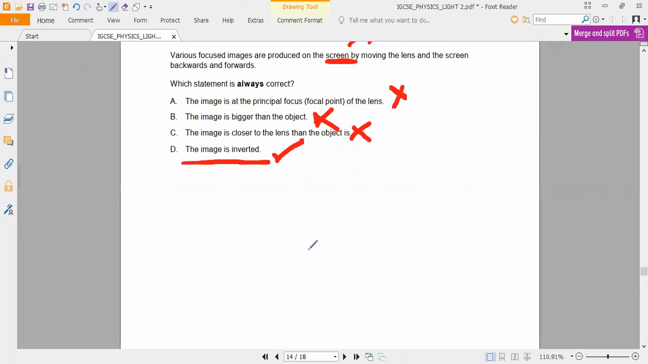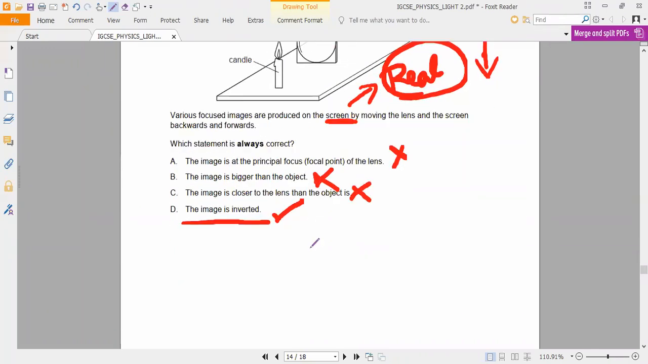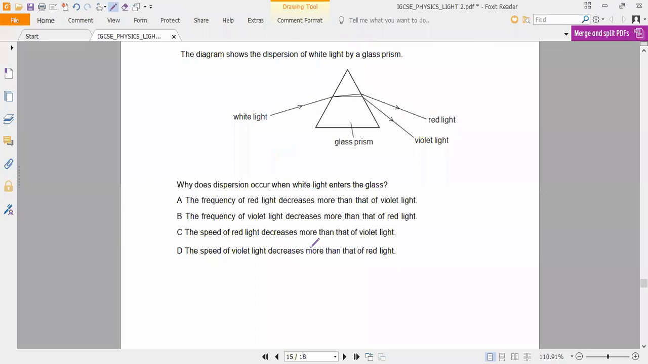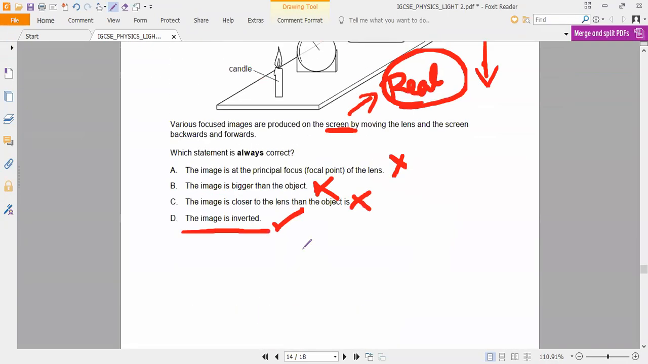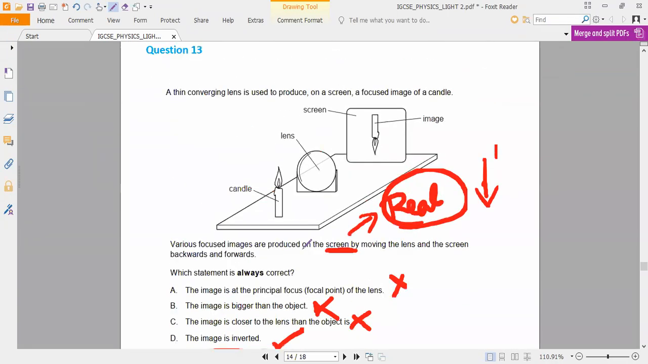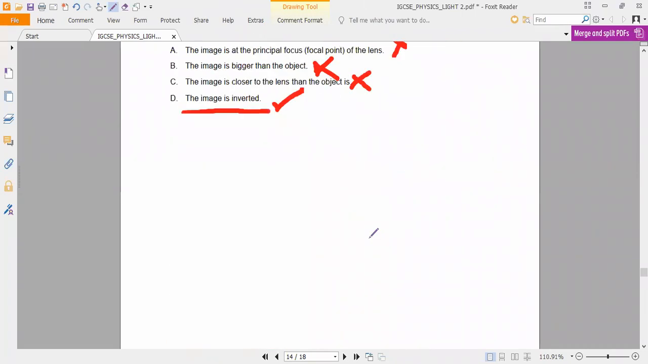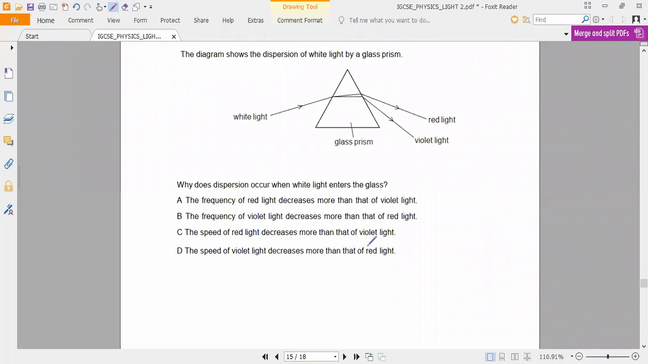Are you clear? Is it a difficult question? On screen means which image, real or virtual? Real. A real image is always an inverted image. That is the only thing. Magnified or diminished, we cannot say; it depends upon the position.